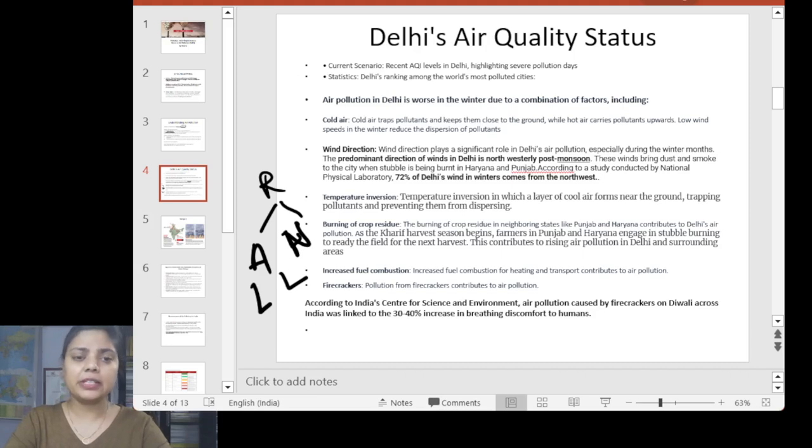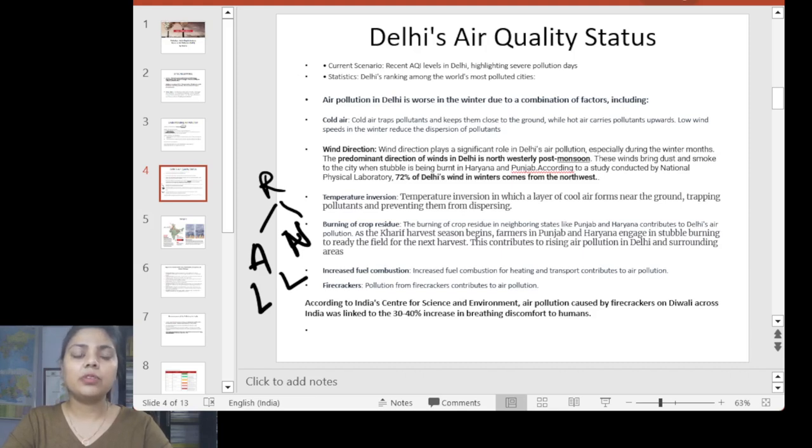Apart from that, we see firecrackers, especially during this time we celebrate the Diwali festival. It's not only Diwali; we recently celebrated New Year, and we have seen a lot of firecrackers burst in the environment.